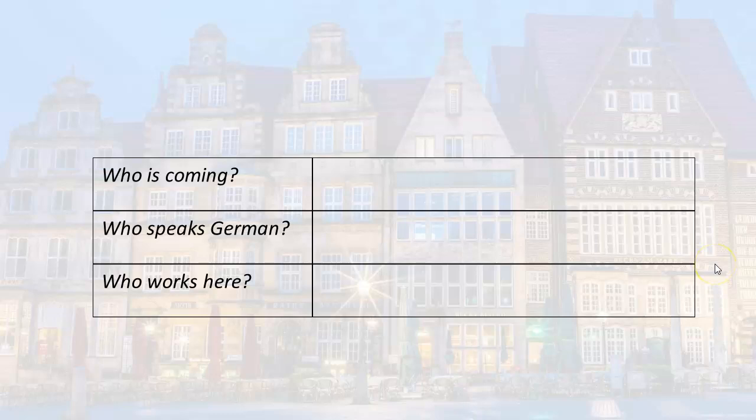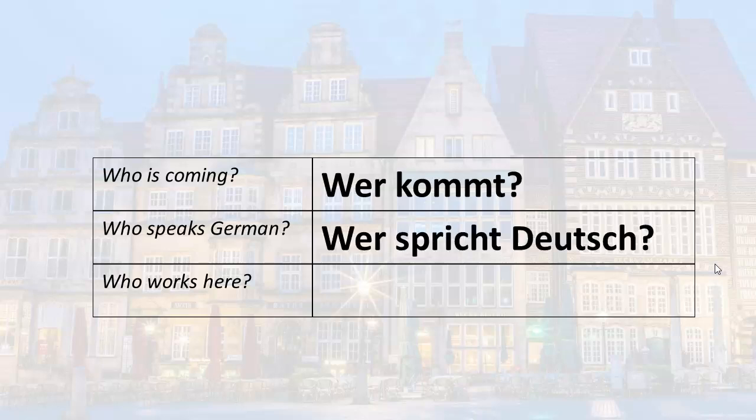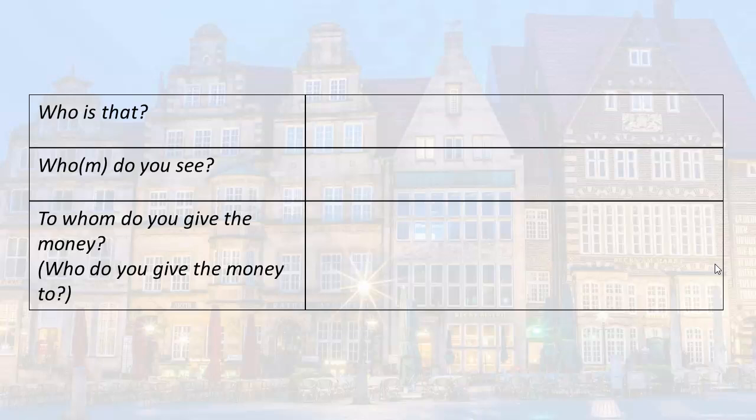Here are a few more examples. Who is coming? Wer kommt? Who speaks German? Wer spricht Deutsch? Who works here? Wer arbeitet hier? So who is the form that we use for what we call the nominative or the subject. So who is that would be wer ist das?